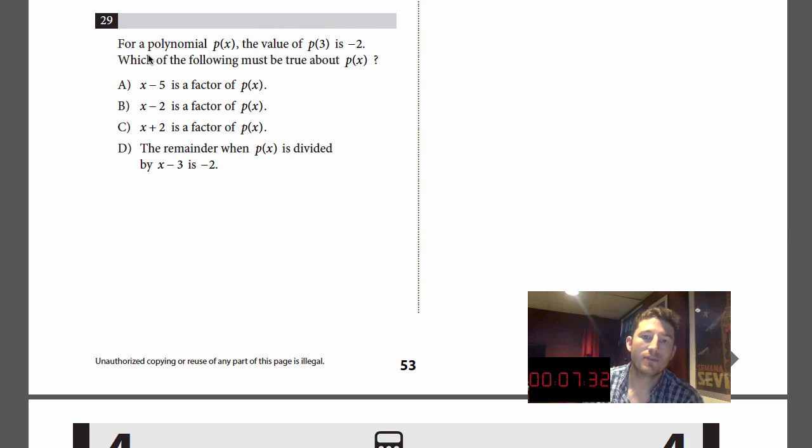For a polynomial p of x, the value of p of 3 is equal to -2. Which of the following must be true about p of x? And I find this one kind of hard to explain. I was taking a look at it for a second before.